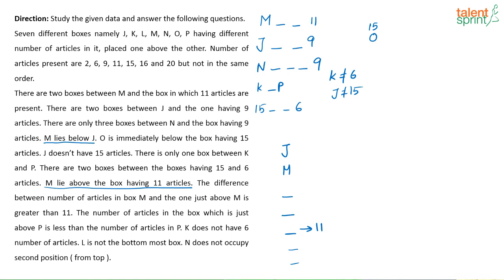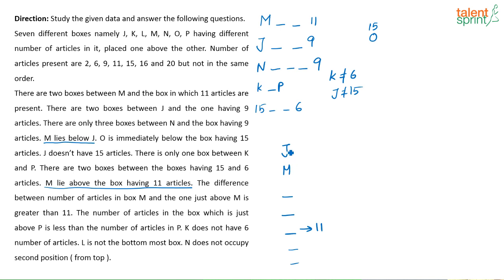Okay, so when I am placing J, all I know now is there is a box M and there is a box which has 11 articles in it. I have placed only this. Now I have to find out how many boxes will be there on top of 11 and how many boxes will be there below 11, or how many boxes will be there on top of M. All that we have to find out. So for now, the first case that I am trying out is I am assuming that J is going to be the topmost box. If J is the topmost box, then M is the second one. Okay, this is the case I am taking.